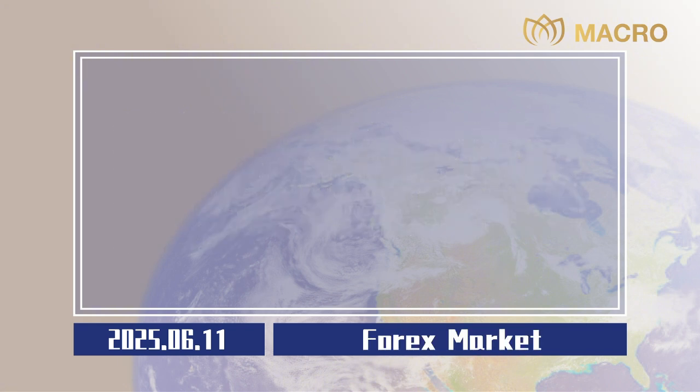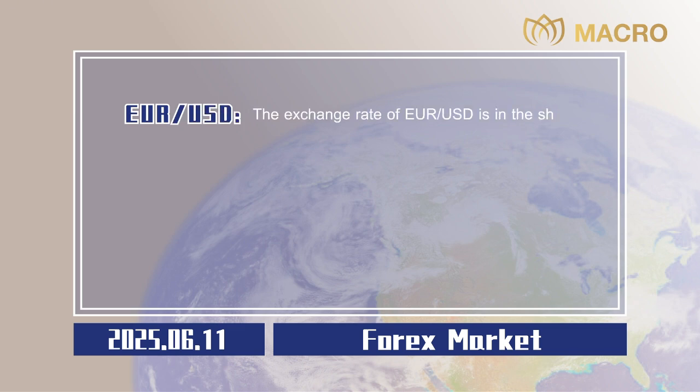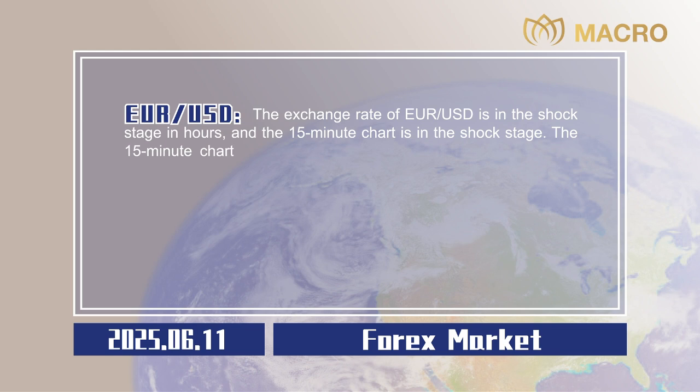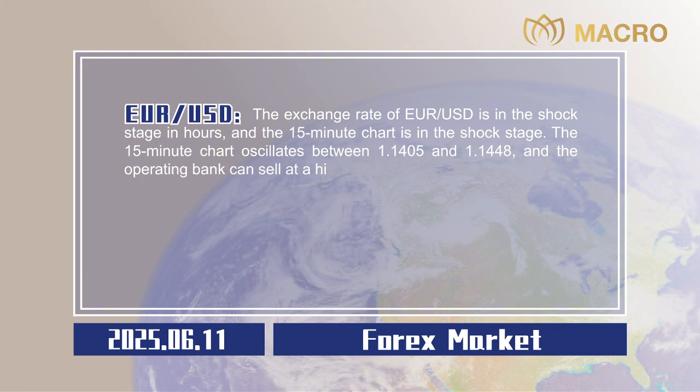Forex market. Euro to US dollar. The exchange rate of euro to US dollar is in the shock stage in hours, and the 15-minute chart is in the shock stage. The 15-minute chart oscillates between 1.1405 and 1.1448, and the operating bank can sell at a high price and buy at a low price in this interval.